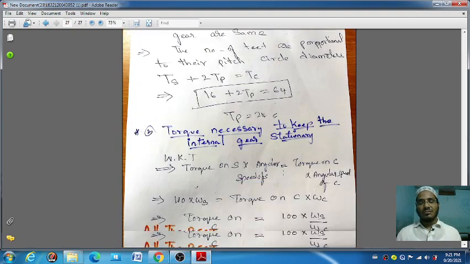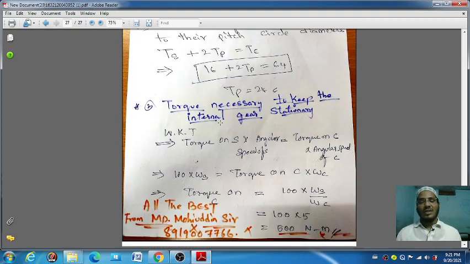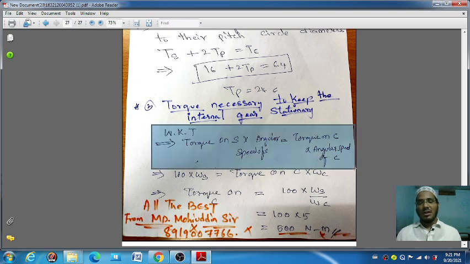Here also the torque is asked. The same torque formula will be there. If the question asks you to find the torque on S, here S is the given gear, into angular speed, and torque on C. If it asks you to find the torque on C, then you have to arrange the torque C formula. Okay.